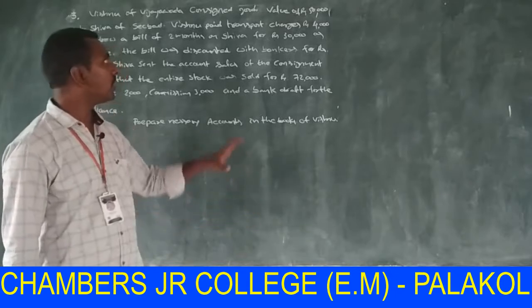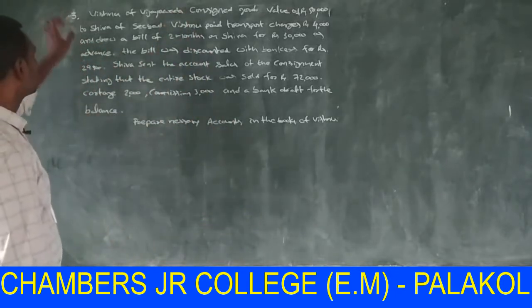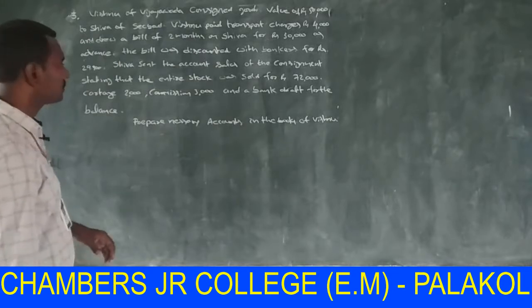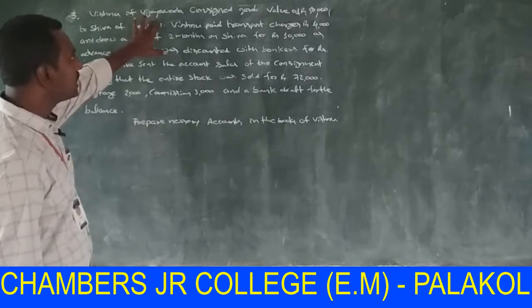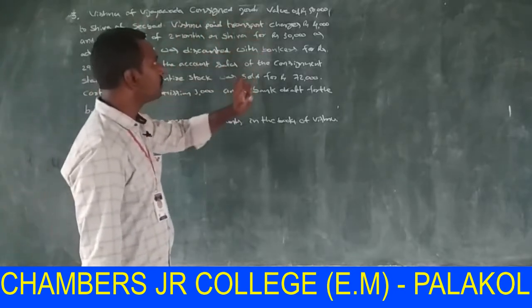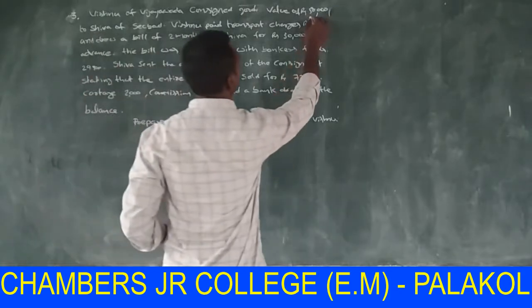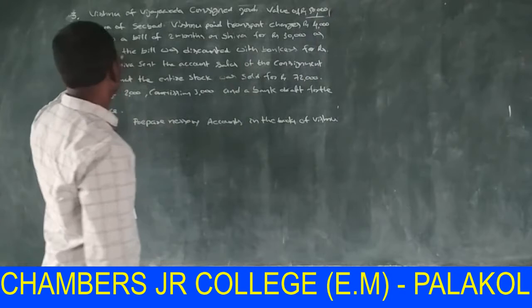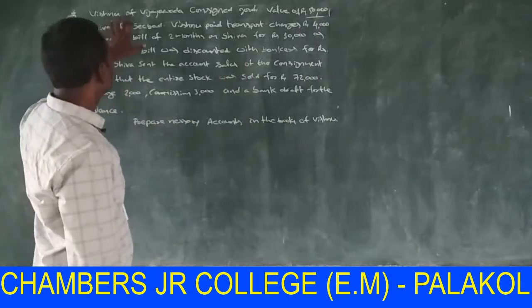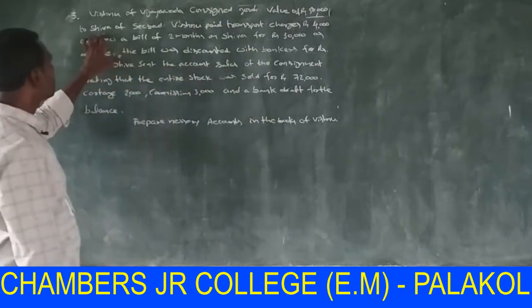Now look at another sum in consignment accounts, that is sum number 3. Look here. Vishnu of Vijayawada consigned goods of value rupees 50,000 to Shiva.